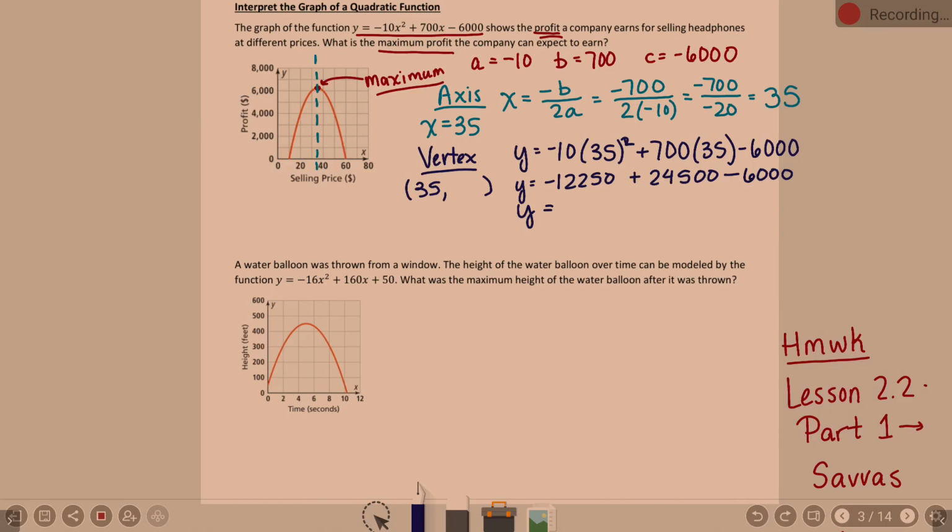What's the calculator telling you? 6,250. Okay, that agrees with my paper. Okay, so 6,250 is the other half of the vertex. Does 6,250 make sense based on the picture they showed me? It does.